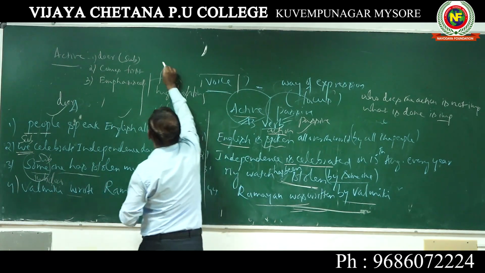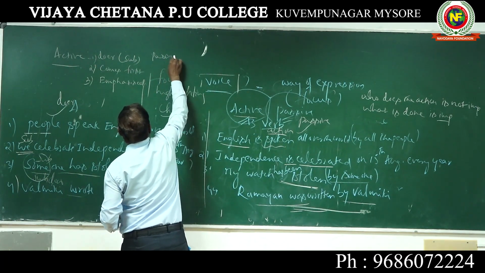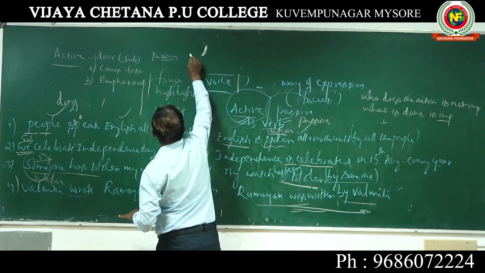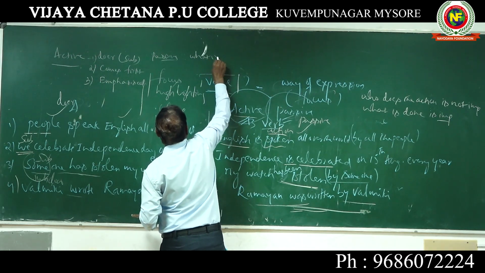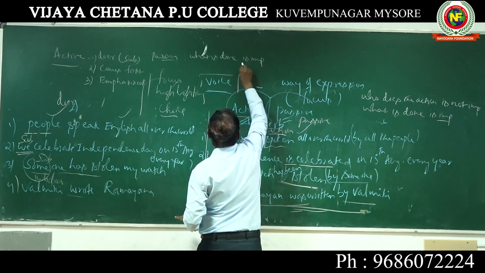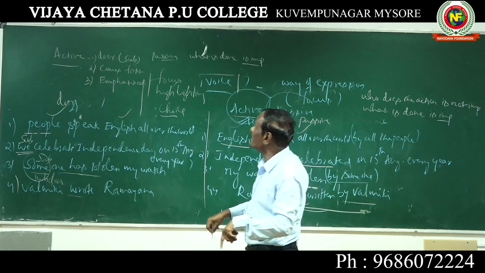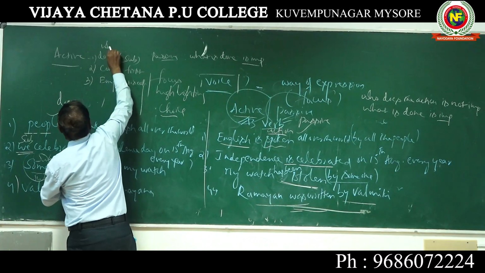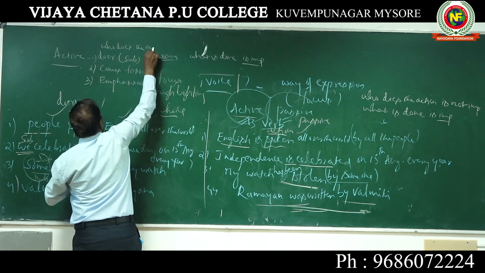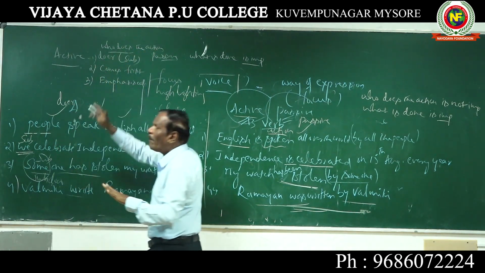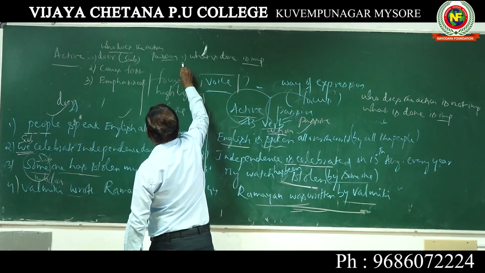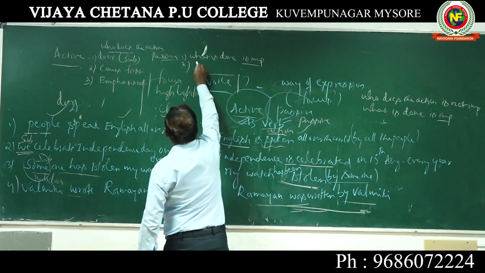In passive voice, you can remember these points. Passive voice, doer is not important. What is done is important. Here, what is done is important. In active voice, who does the action is important. Who does is important, but in passive voice what is done is important. Second is the real subject.